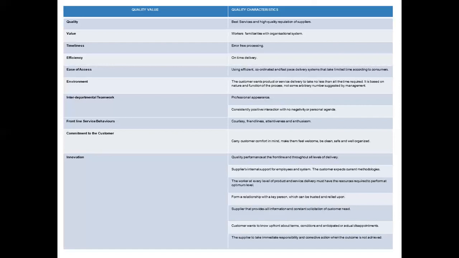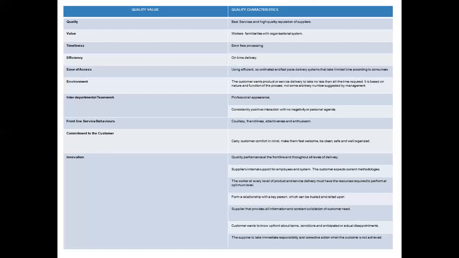There must be a very right understanding and relationship with the suppliers, because suppliers always provide very right and handy information for the decision makers, so that they can take the right decision for the service delivery process. The next is that the customer wants to know upfront about terms and conditions and anticipated or actual disappointments.